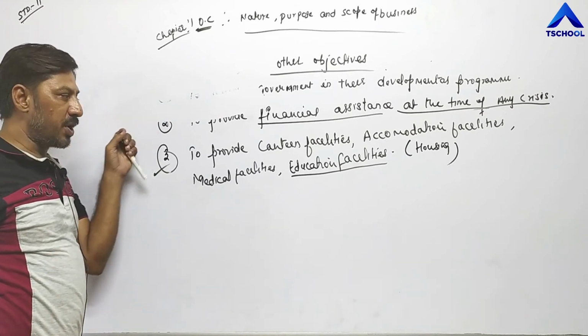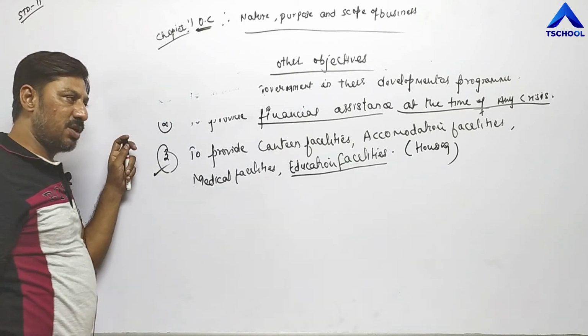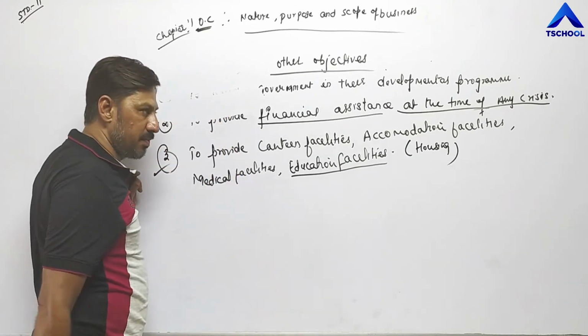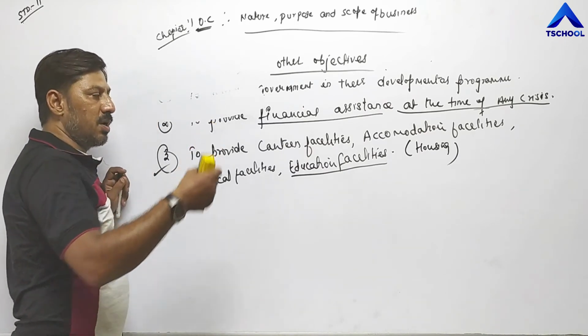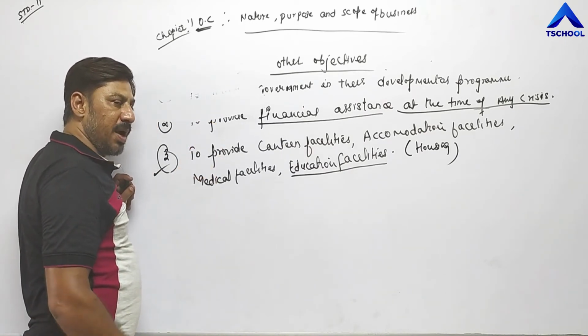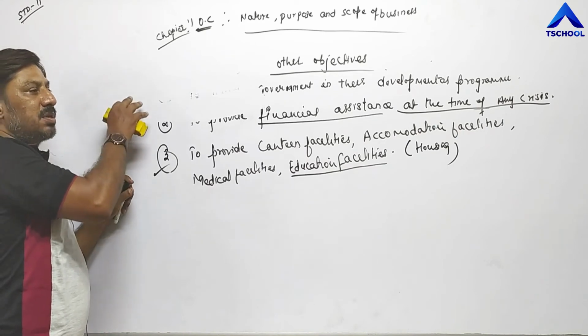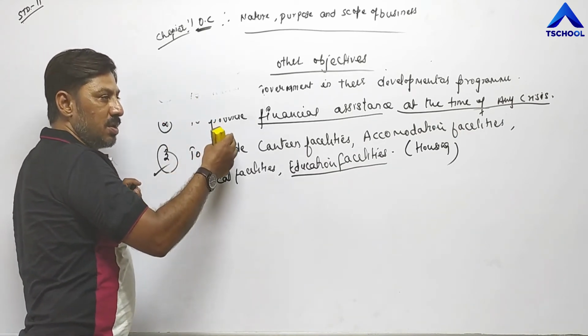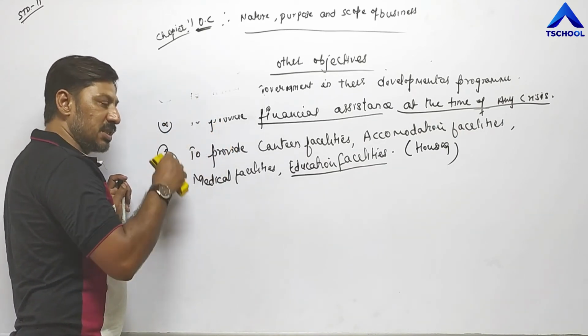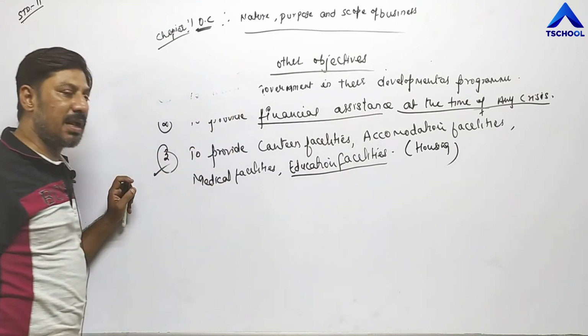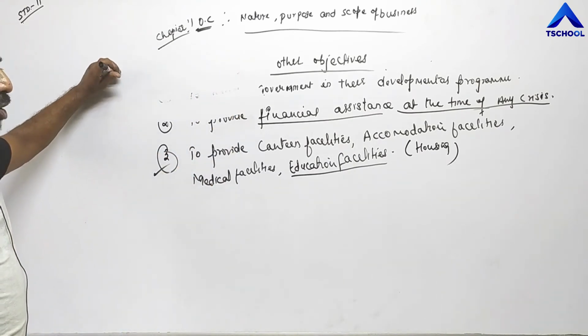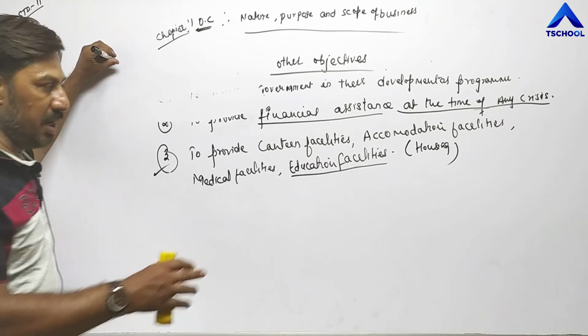Second, to provide quality products at a reasonable price to their customers so that they can capture a big share in the market. Then to create employment opportunities by establishing business, by expanding business, by establishing new branch in the same city, in the same area or in some other area, they can generate more and more employment opportunities for individuals.